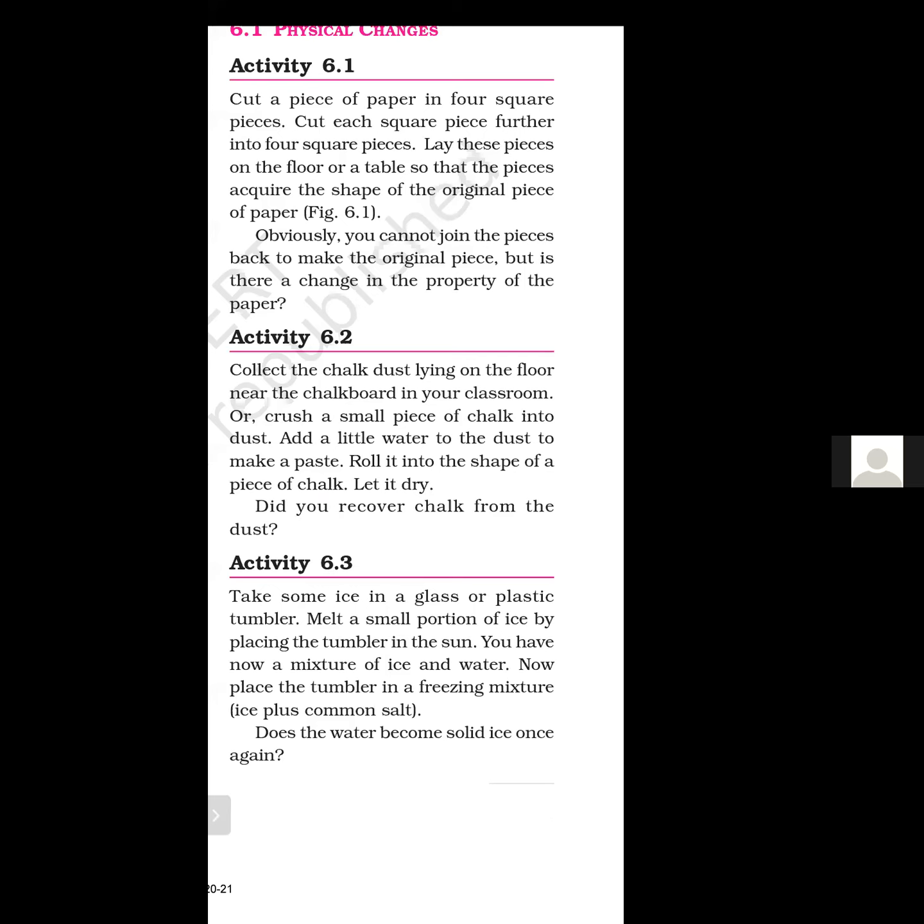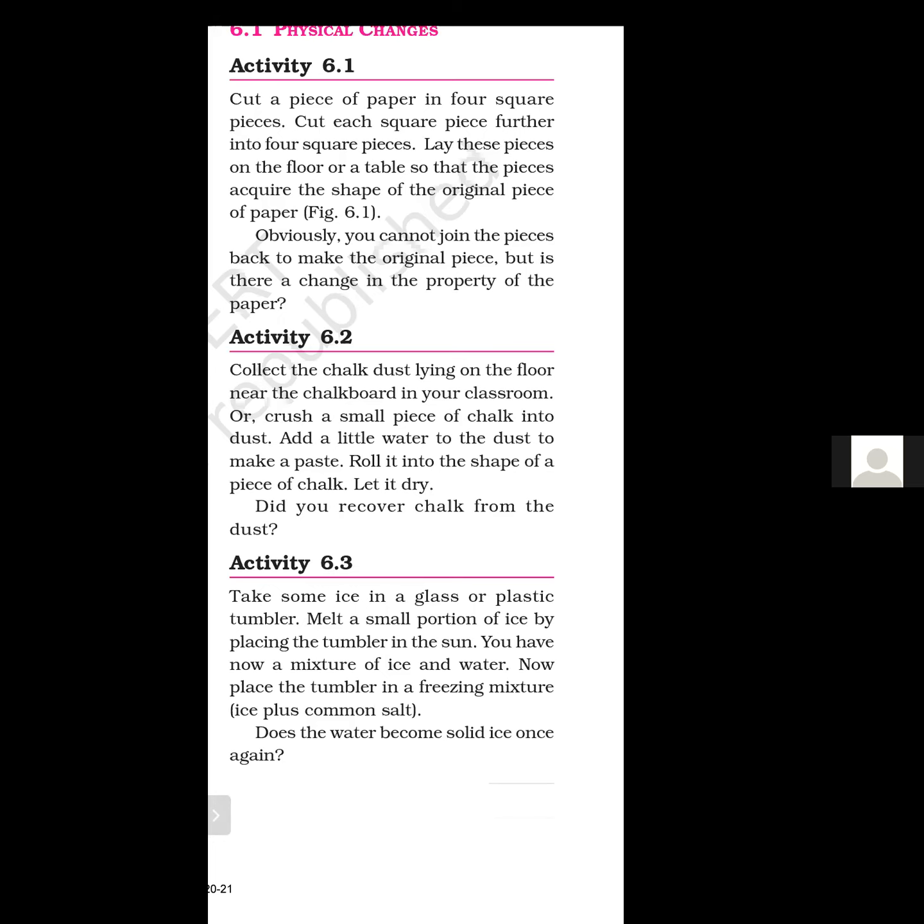Again, this is a physical change because the dust of chalk still has the same nature as the original chalk. The only change is in the shape and the length of the chalk. We cannot get the original shape.